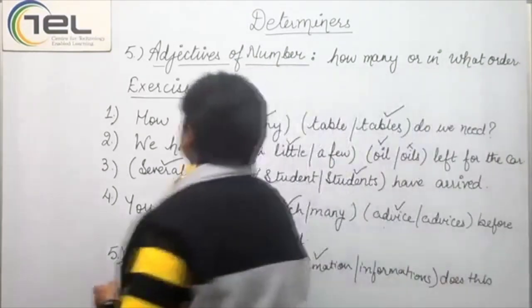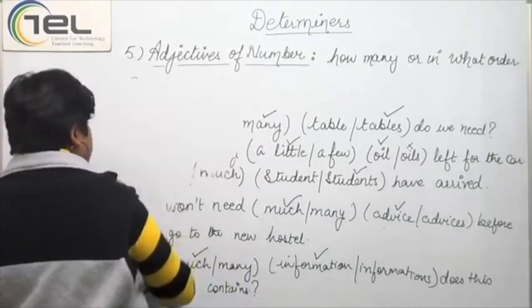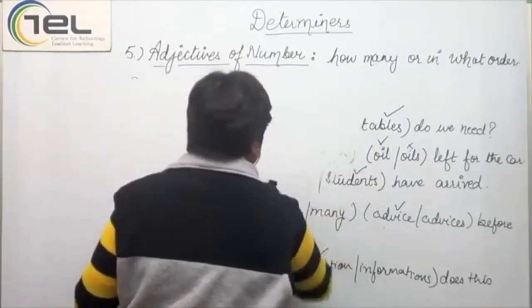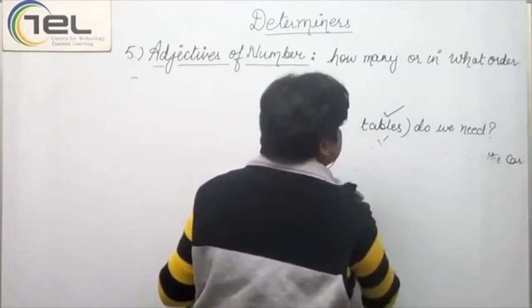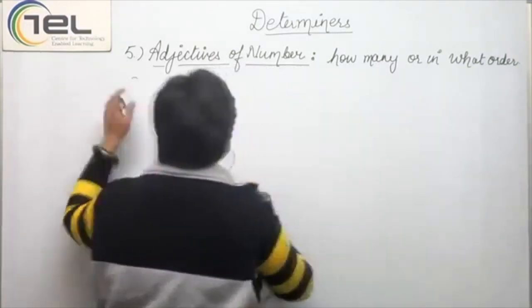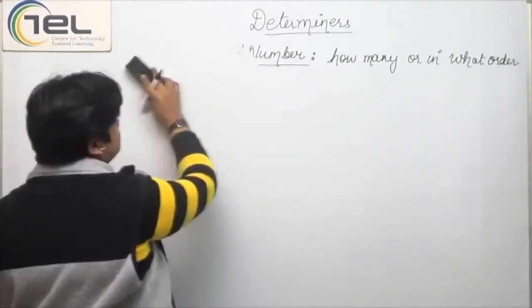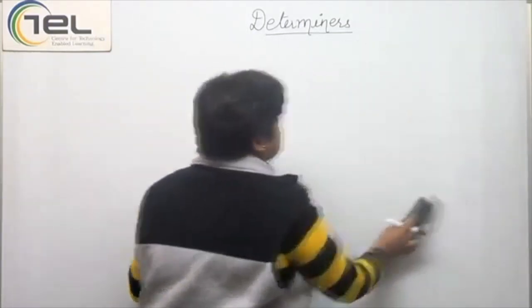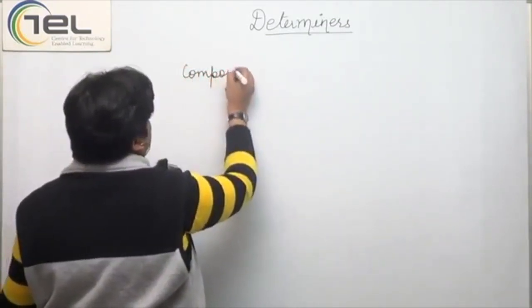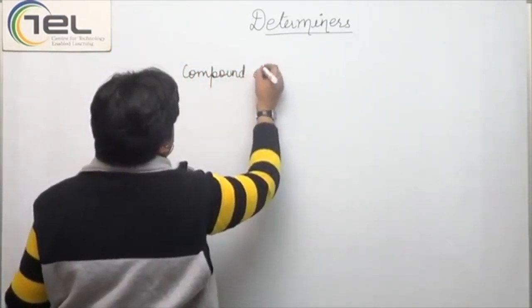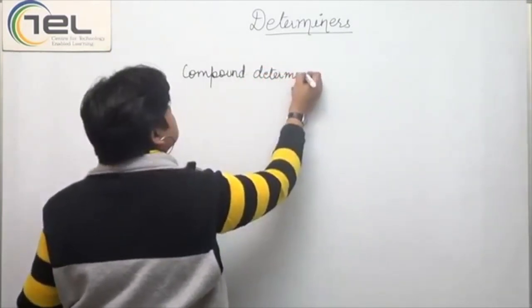Now, we'll do one exercise which will tell us how we can use certain determiners that are apart from these classifications. Although they come into this category, they are also called compound determiners.